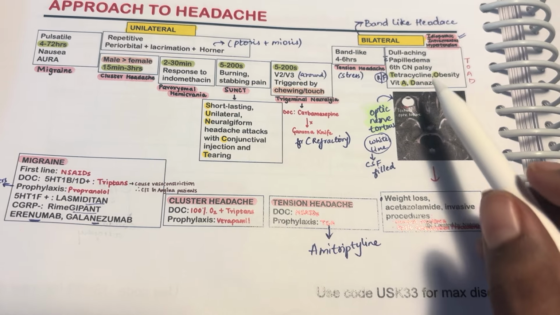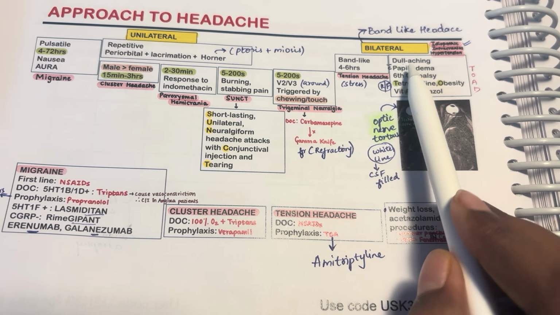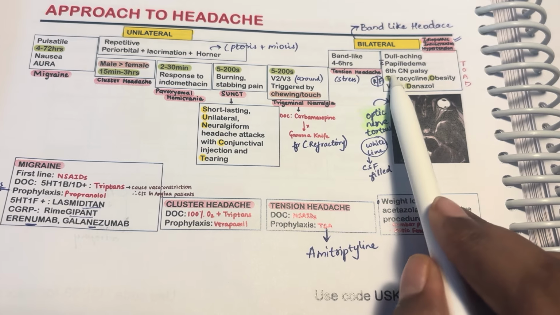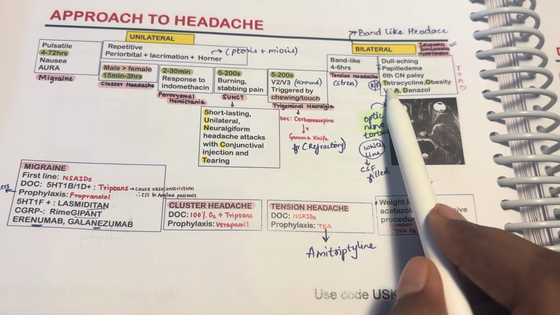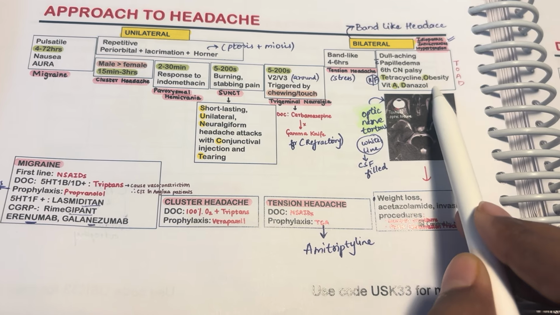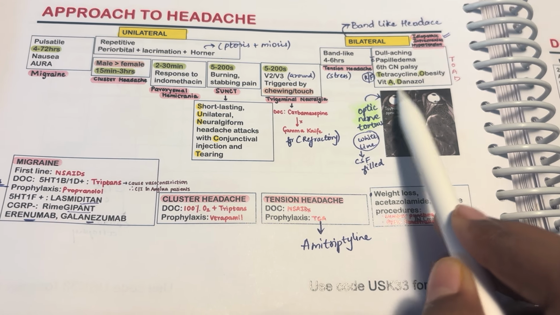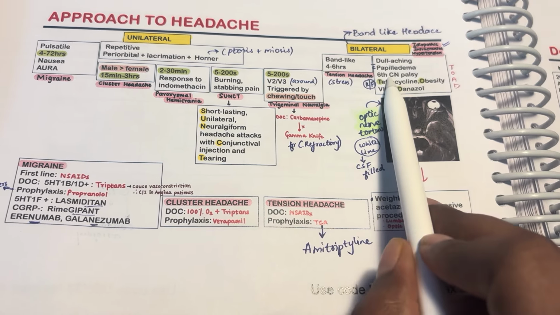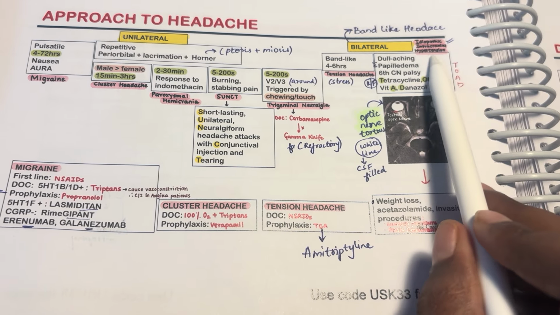amitriptyline. Next one is a bilateral headache, dull aching, with papilledema and sixth cranial nerve palsy, and the risk factors are tetracycline, obesity, vitamin A, danazol, and levothyroxine. This is nothing but idiopathic intracranial hypertension.